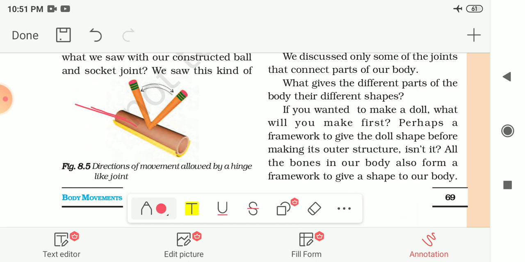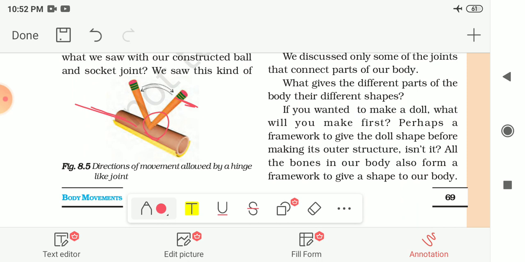Then attach a small pencil to the cylinder by piercing the cylinder at the center, like this one. This one is the pencil. So fix this pencil on the chart paper cylinder by piercing it at the center.